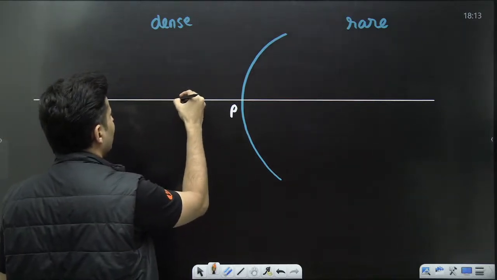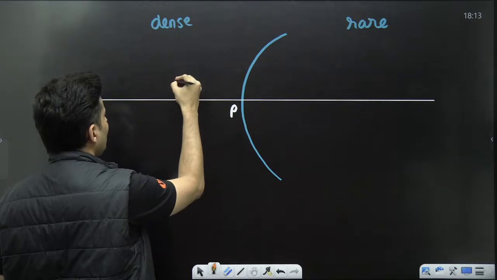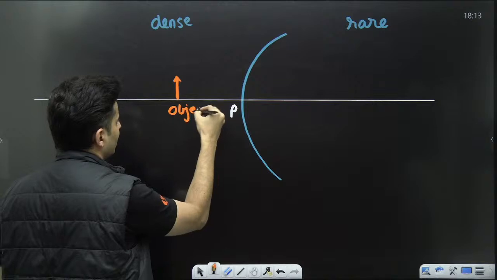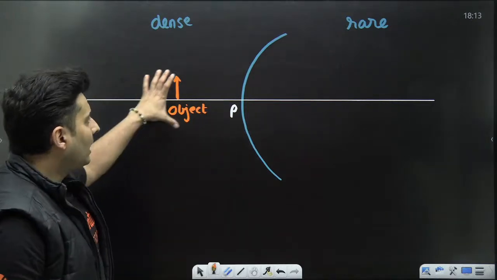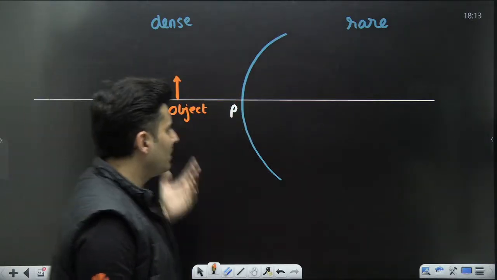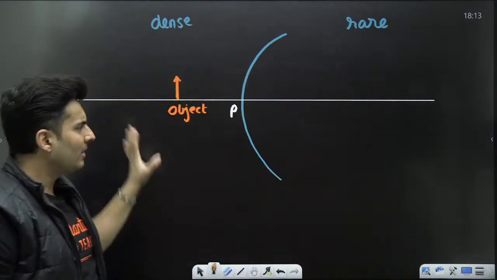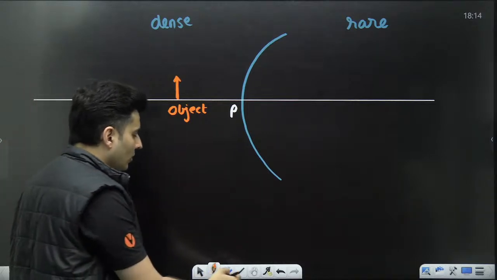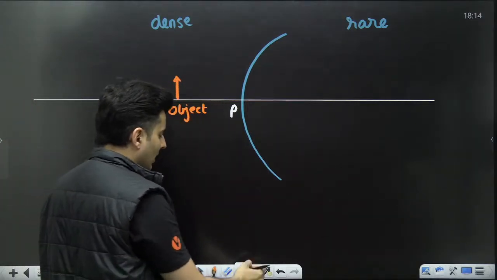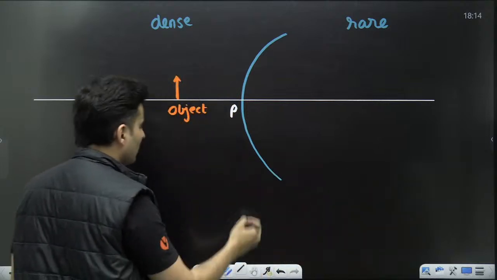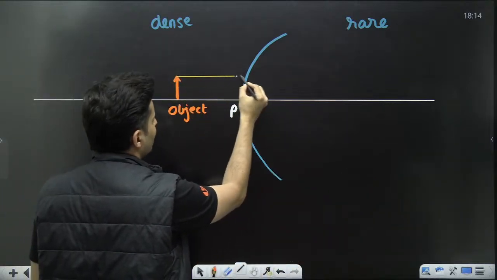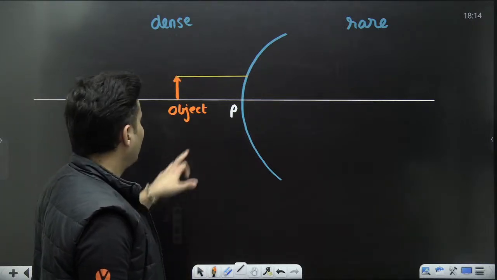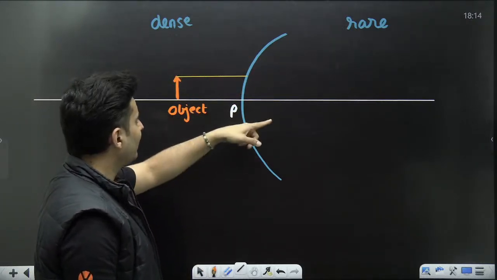And then what I will do is I will draw an object. Let's say for example it is over here. Let's say this is an object right over here. And now I want to find where the image is. Maybe the observer is here or here, doesn't matter, but the point is that I want to see where the image is formed right now. So I will show few of the rays, and the rays might look something like this. Observe. One ray might just go like this. As it hits this curved surface, it will get refracted.